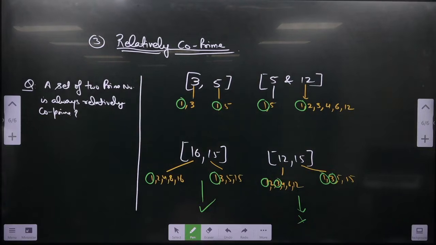So what I'm saying, two numbers are prime and I'm taking a set and it is saying it is always relatively co-prime. Yes or no? Again I am asking how many of you saying yes. The answer is no.